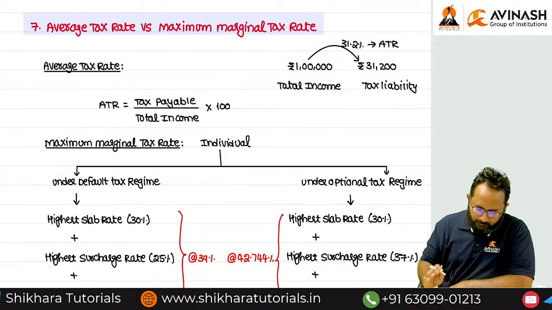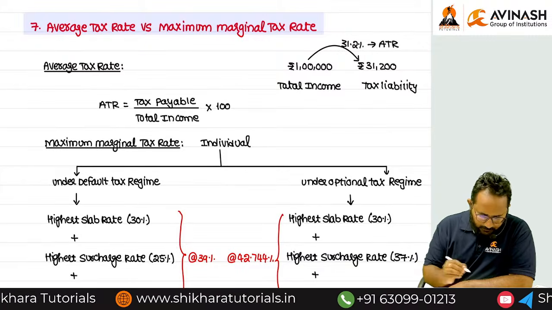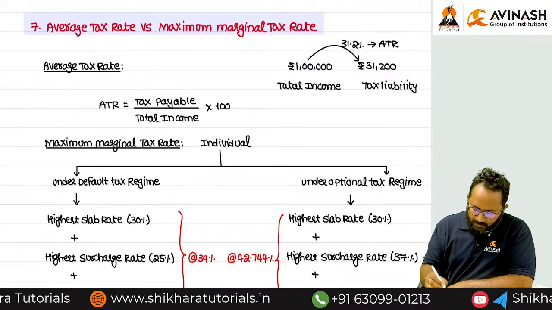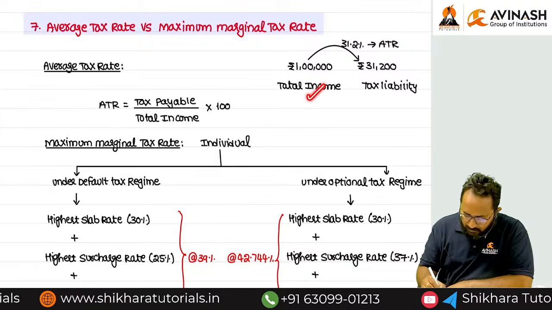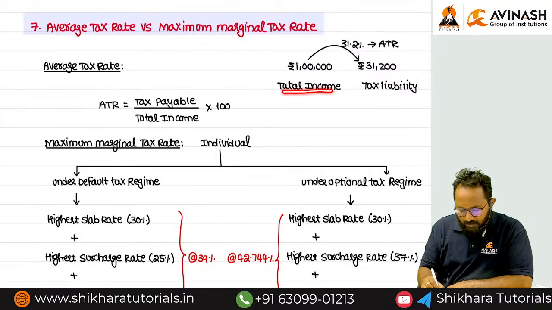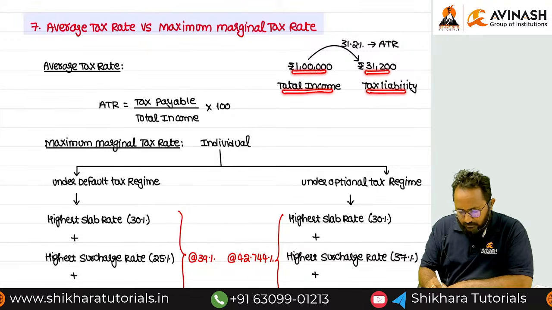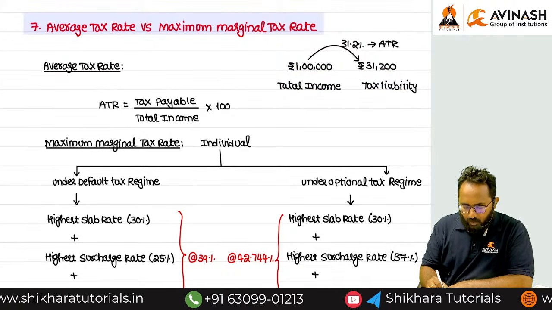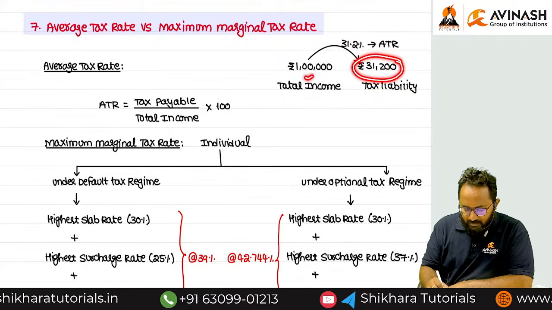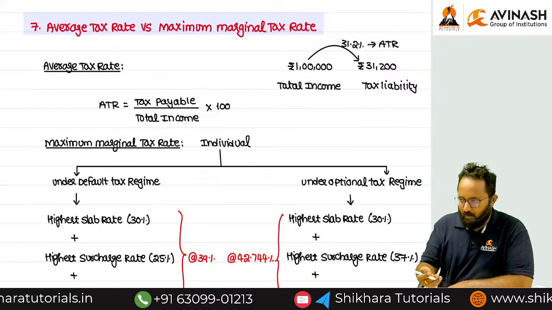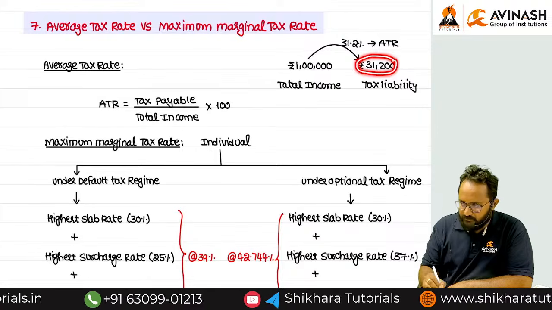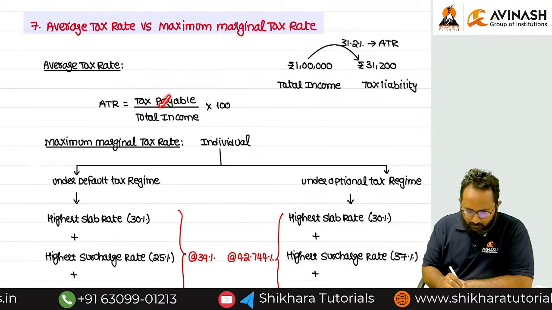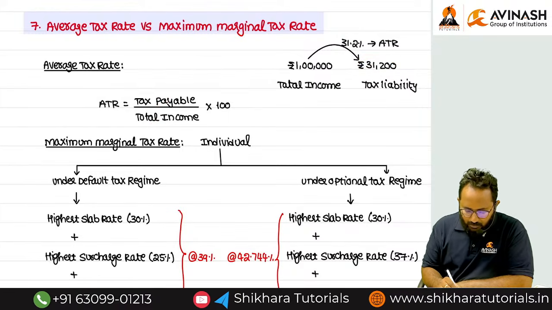Now listen carefully. If I am given 1 lakh total income and the tax liability of 31,200, and I ask at what rate this amount of tax was collected on this income, how can you calculate? 31,200 divided by 1 lakh into 100.